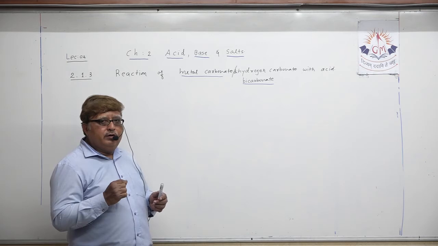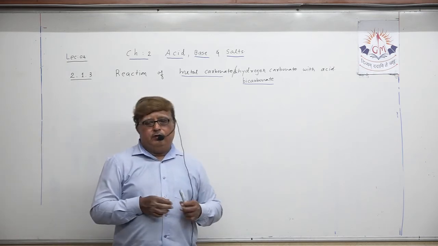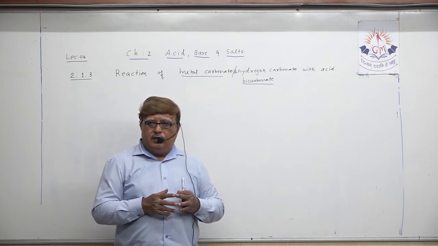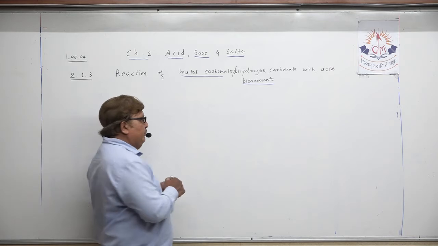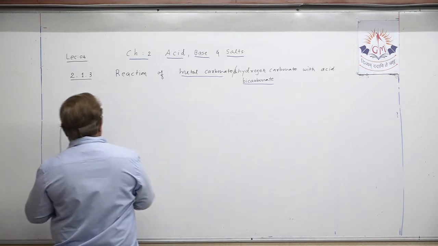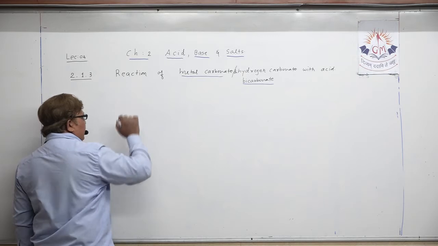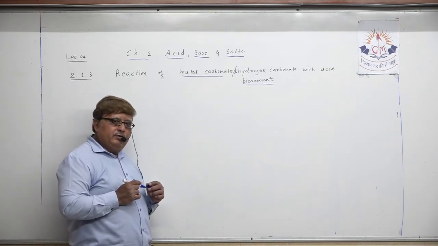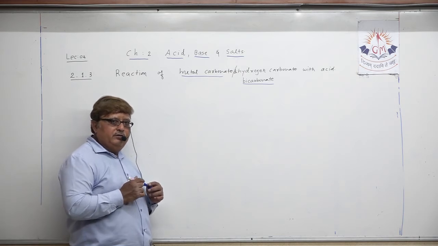What happens whenever metal carbonate or metal bicarbonate reacts with acid? Let us try to understand it. Just concentrate here. I am writing a general word equation for this particular chemical reaction.